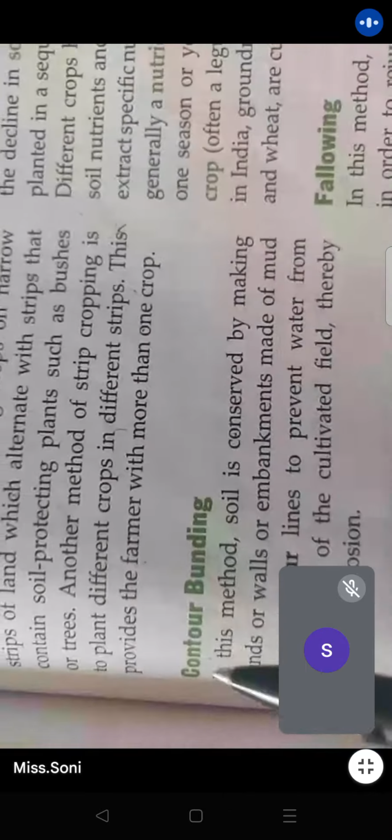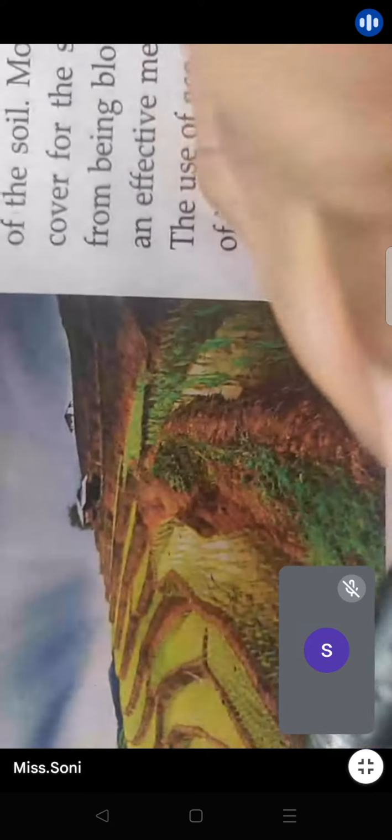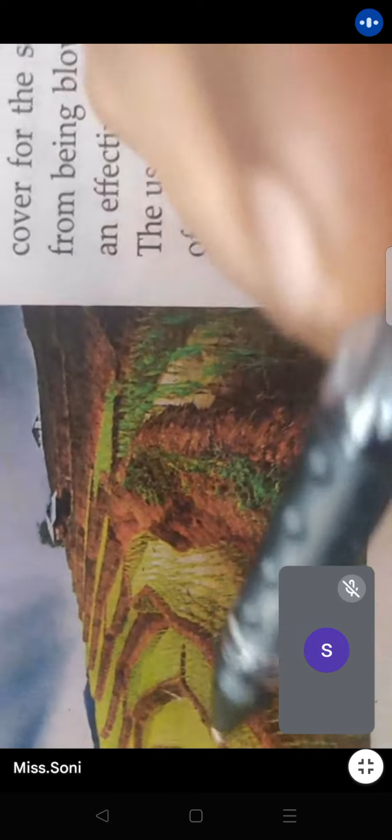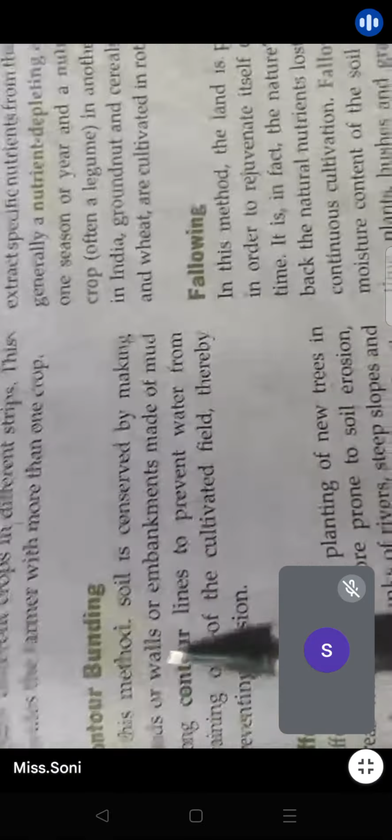Now, talking about contour bunding, this is contour bunding. Bunding, making boundaries or making a band. In Hindi we say band, no? Making boundaries on the edges of the contour lines of the contour land so that the water is not running away. Again, what is the simple work of this contour bunding?